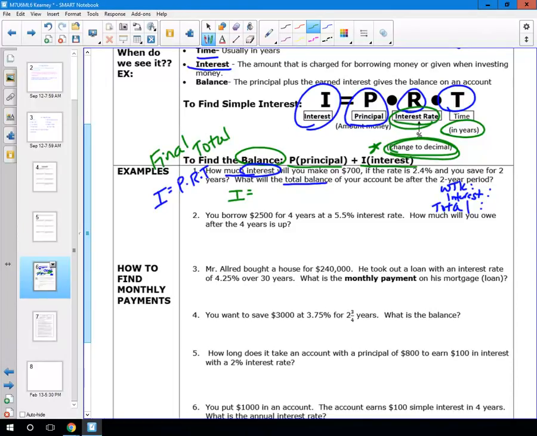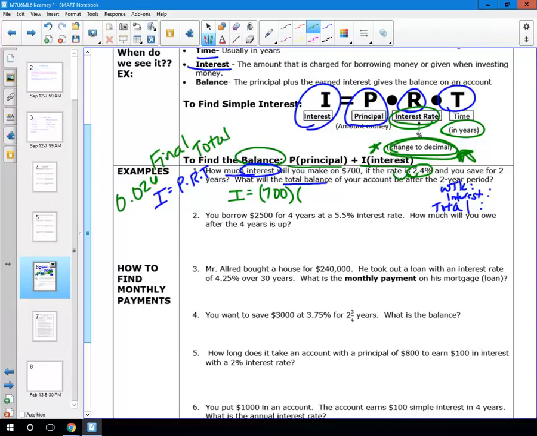if you make on $700. So 700 was my original amount, so that's my P. So I'm going to put that where the P is, 700 times, and then it says the rate, so P times R. So my rate is 2.4%, but remember it says change it to a decimal. And a lot of you are saying, but Ms. Kearney, that's already a decimal. Well, it's 2.4%. That means it's still a percent. It's out of 100. So we have to move that decimal 2 places to the left.